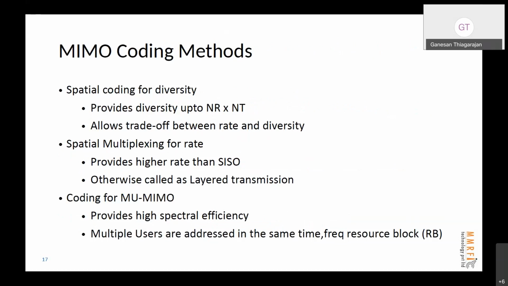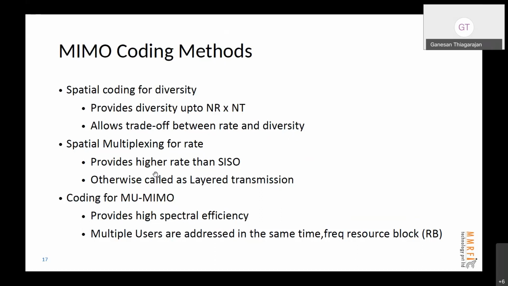So the spatial coding scheme for diversity is known as space-time block codes, or space-time frequency codes, or space-time trellis codes. These are the three codes which basically provide us the best possible diversity, and they do allow a trade-off between rate and diversity. You can actually do that nice trade-off with the different coding schemes. And spatial multiplexing for rate basically provides higher data rate. Here also you can decide on what data rate you want to use.